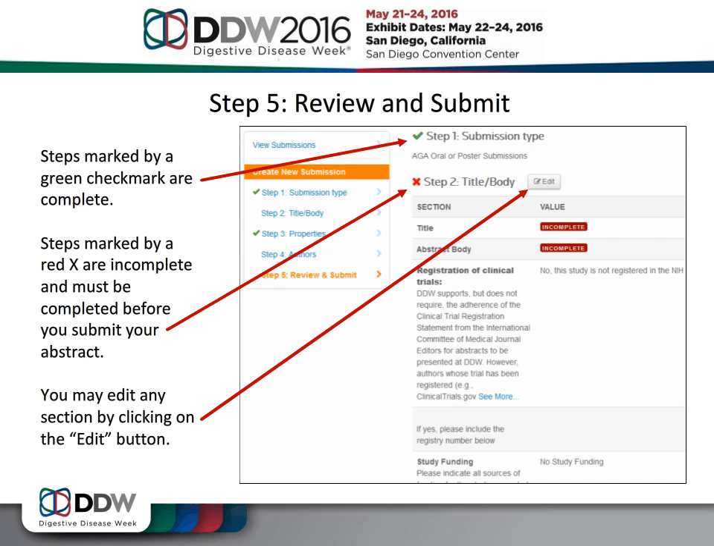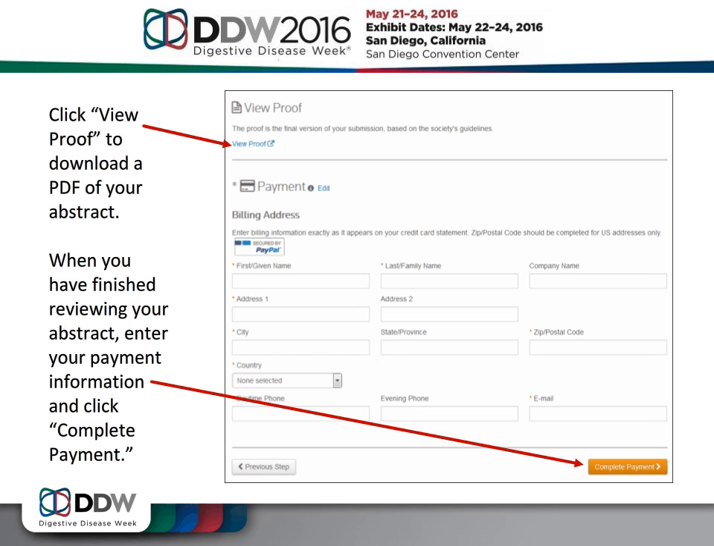The final step of the submission process is to review your abstract. Use this page to double-check your submission. Completed items will display a green check mark. You'll see a red X next to any outstanding items that must be completed before you submit your abstract. You can edit any section of your abstract by clicking on the Edit button in each step. You can view a proof of your abstract by scrolling to the bottom of the screen and clicking View Proof.